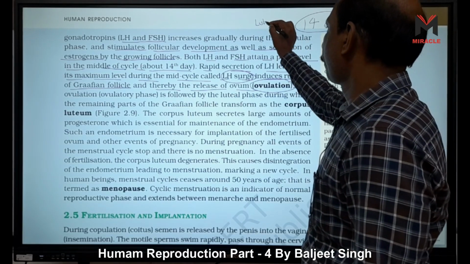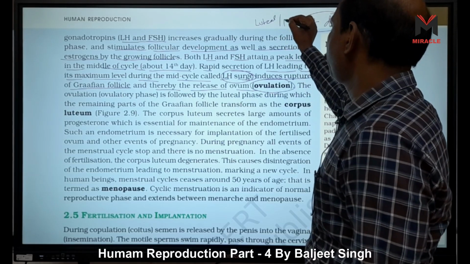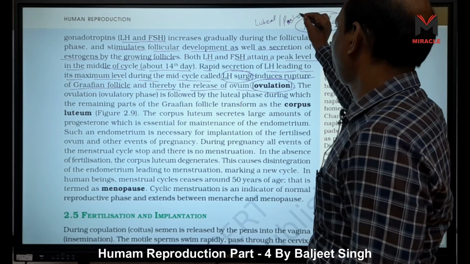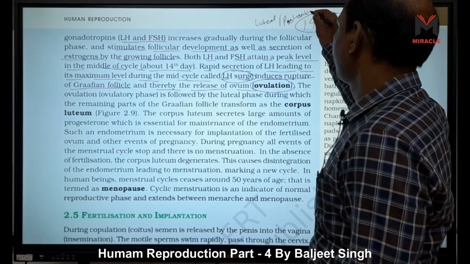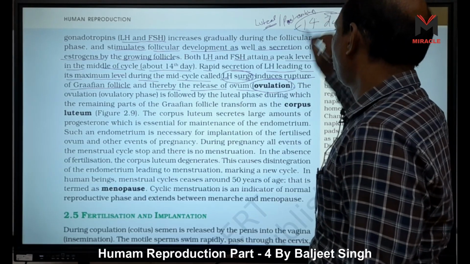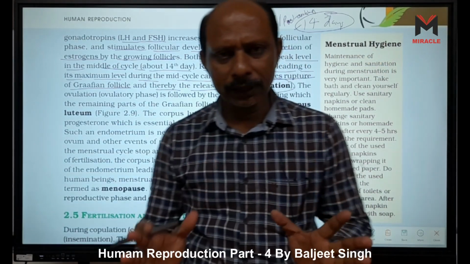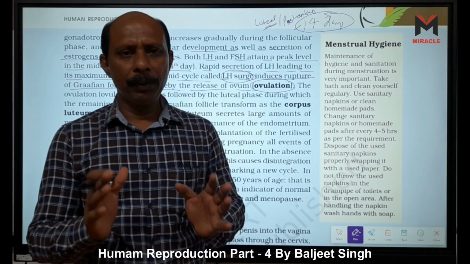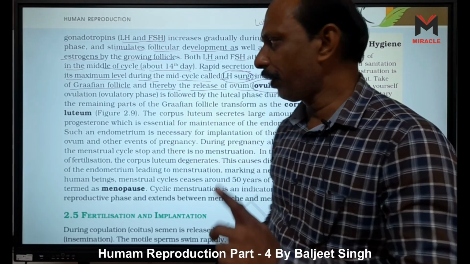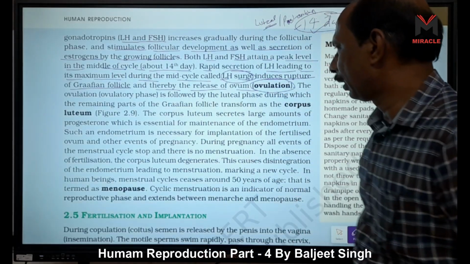It is also called the post ovulatory phase, right? Either the menstrual cycle is 28 days, or 30 days, or 32 days, but the luteal phase is always fixed at 14 days.